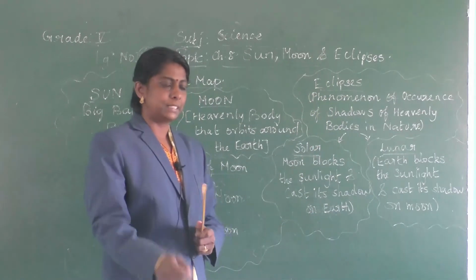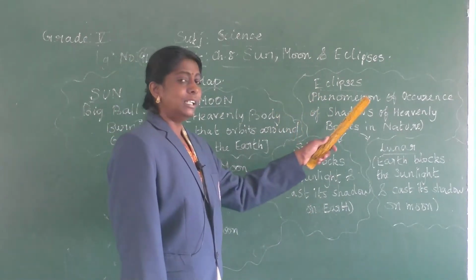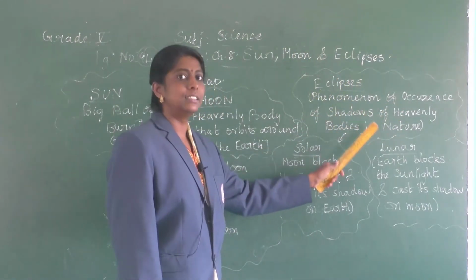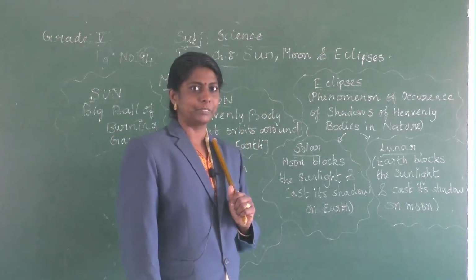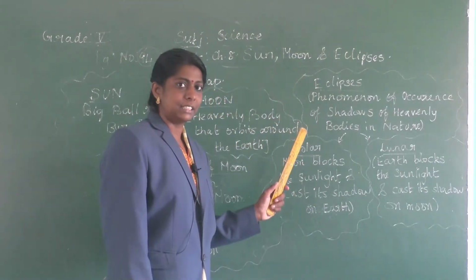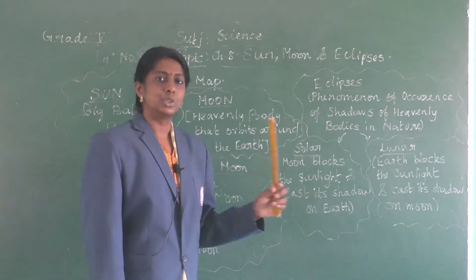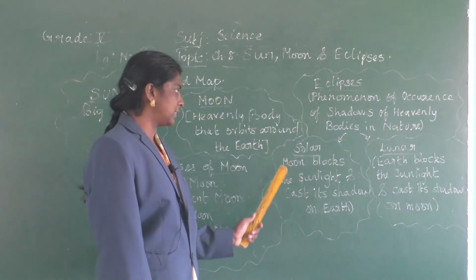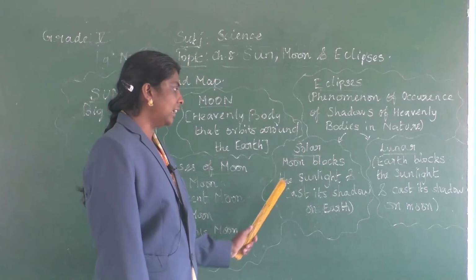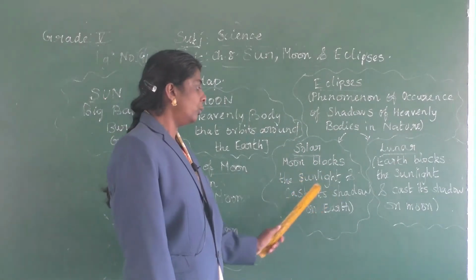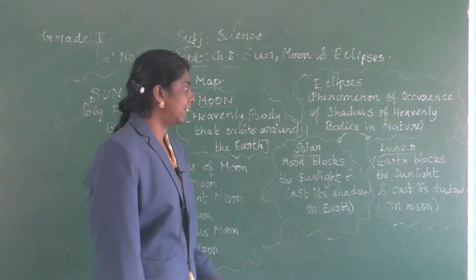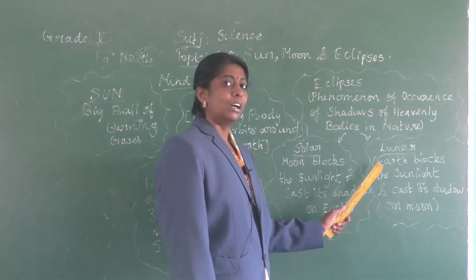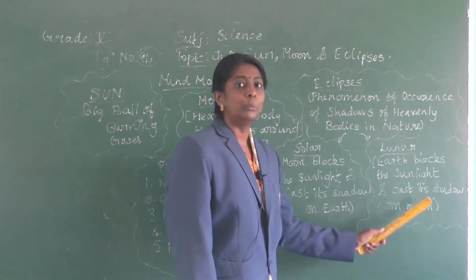So what do you mean by eclipses? Phenomenon of occurrence of shadows of heavenly bodies in nature is said to be eclipses. Clear? Again, it is further classified into two types, that is solar eclipse and lunar eclipse. So what do you mean by solar eclipse? Moon blocks the sunlight and casts its shadow on earth. Clear? Then lunar. Here earth blocks the sunlight and casts its shadow on moon.